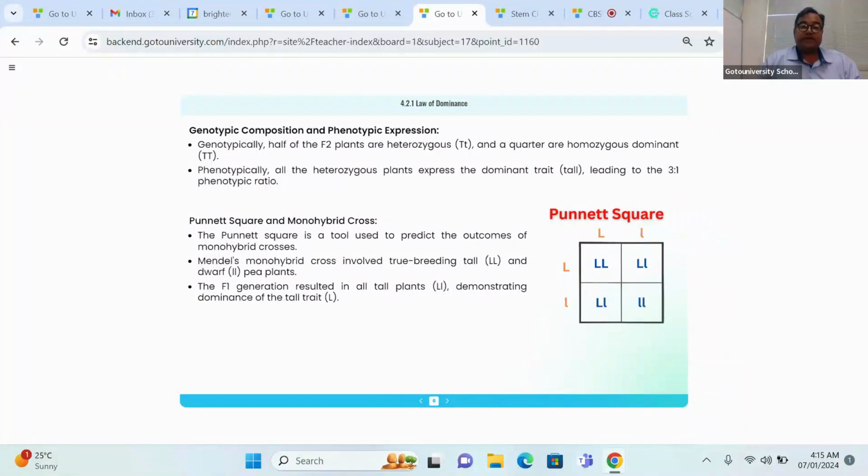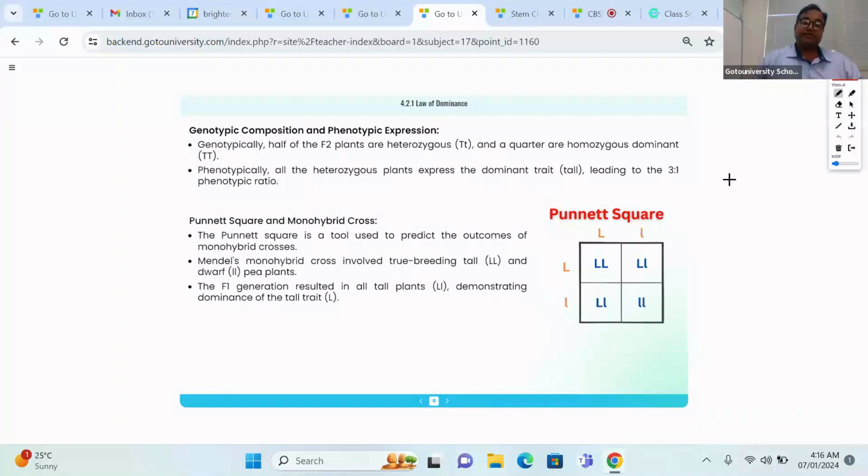So here the capital L dominates the small l. What is this? The true breeding tall. True breeding dwarf, small l, small l. So either you use capital L, small l, or capital T, small t, anything as you like. So we will get this type of result very easily, right? Again I am repeating, be very careful when you are drawing the Punnett square.